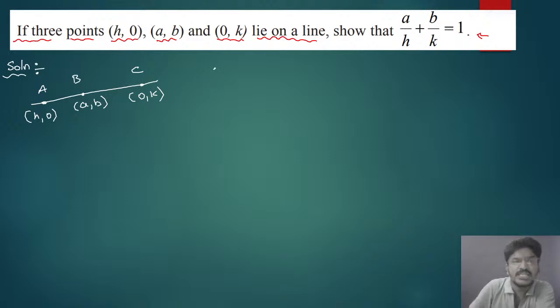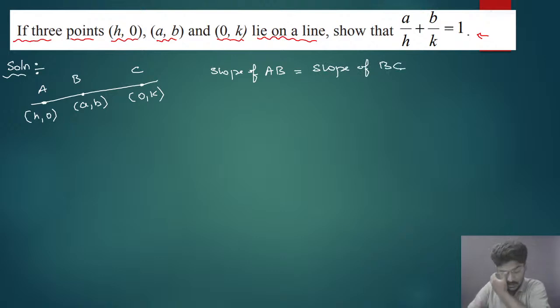Here we can write slope of AB is equal to slope of BC. Very good. They are collinear points, so we can write slope of AB is equal to slope of BC.